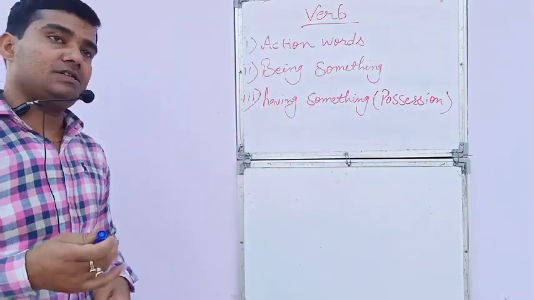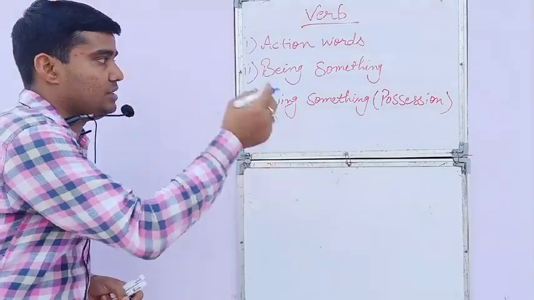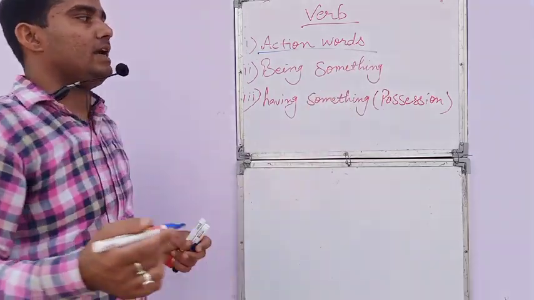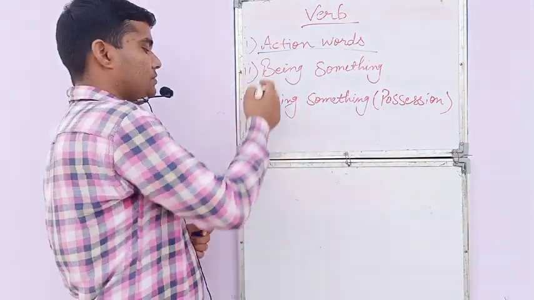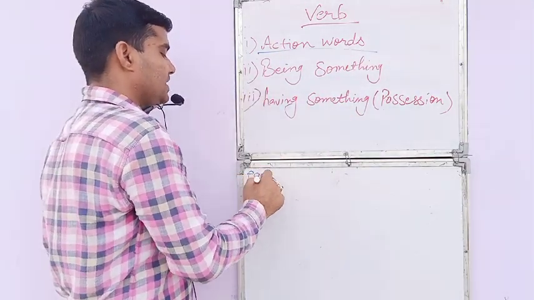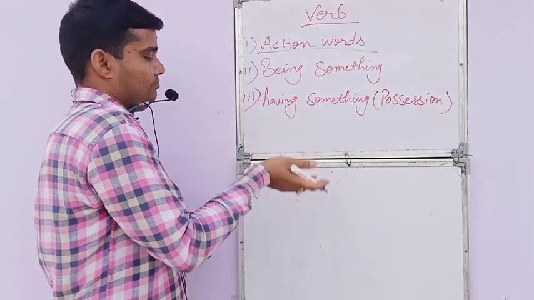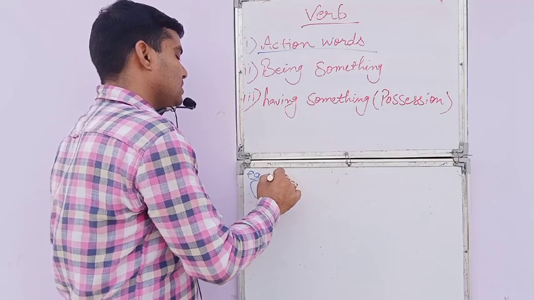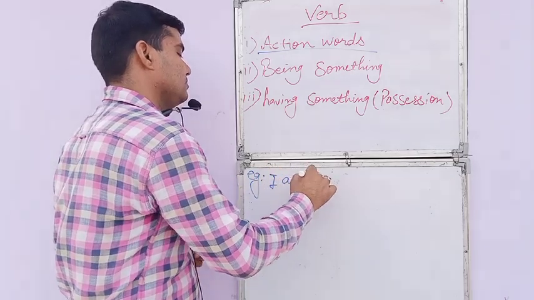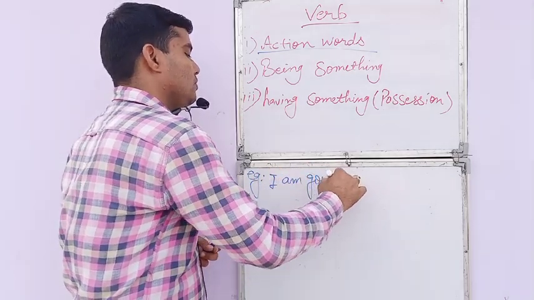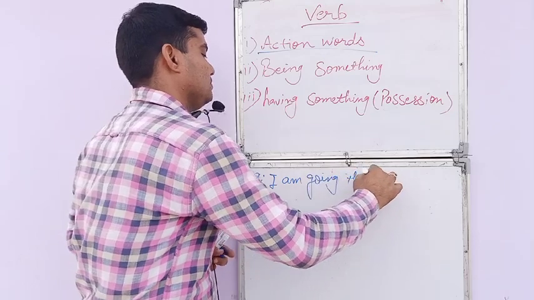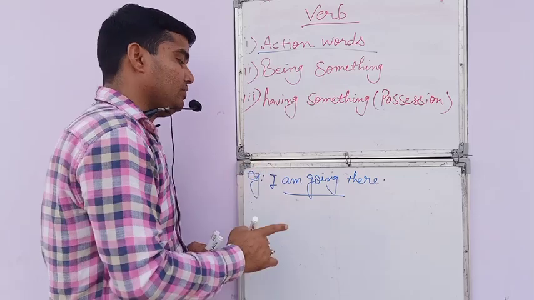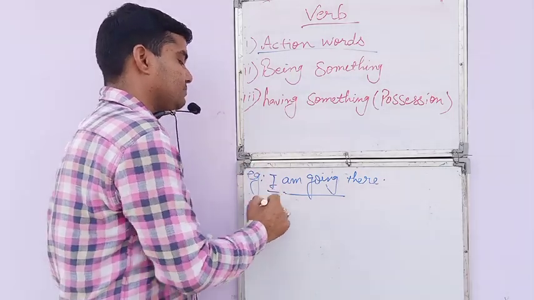Let's see some examples, how it shows possession, how it shows being something, and how action words are applied. First of all, we talk about action words. So we can think about the previous example, but we take a new one here. I am going there. It is talking about an action which is being done by I.